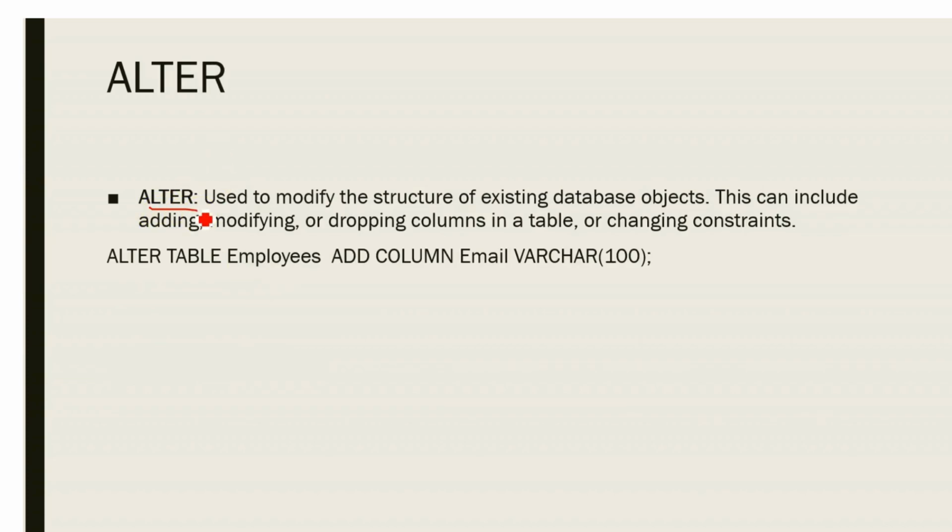Next command is alter. Alter is used to modify the structure of existing database objects. This can include adding a new column, modifying a table, dropping columns in a table, or changing database constraints. All this will be done using the alter command. The syntax is alter table and the table name. We can see the example here: alter table employees, and I want to add a new column to this employees table. We have add column email varchar of 100.